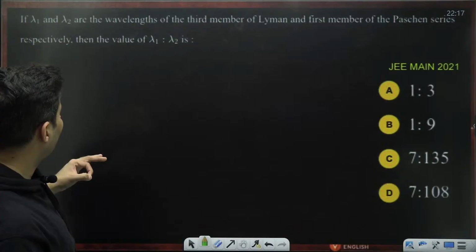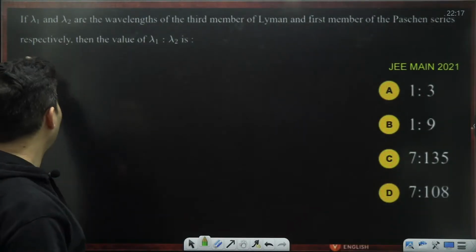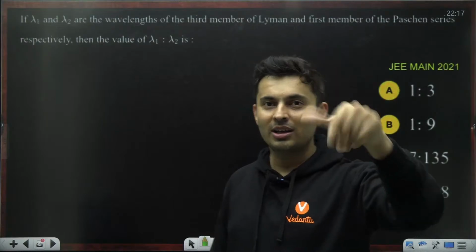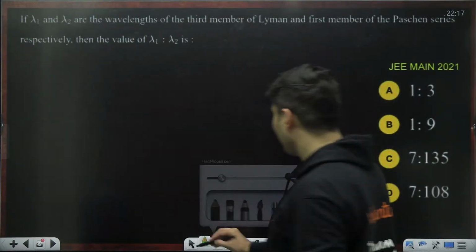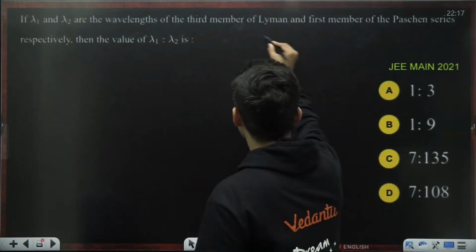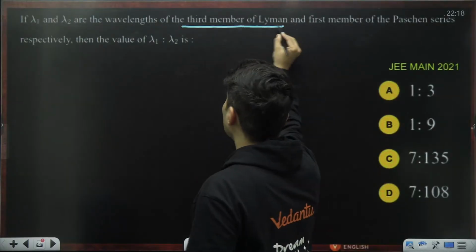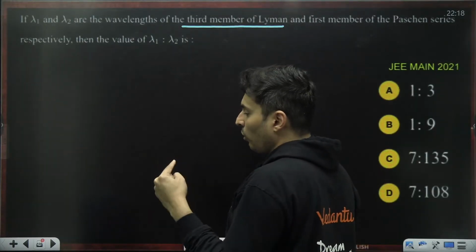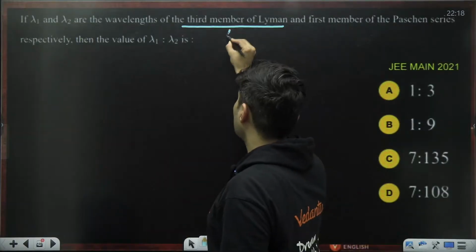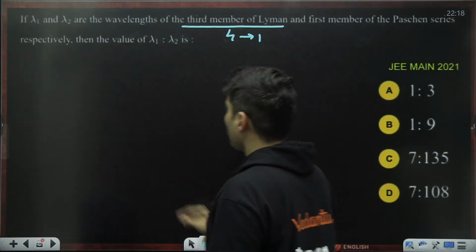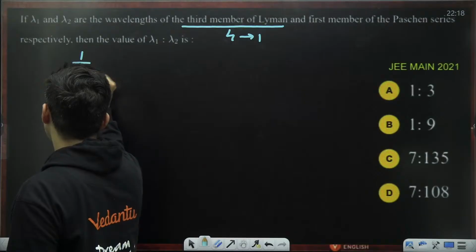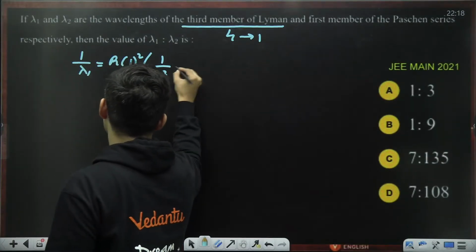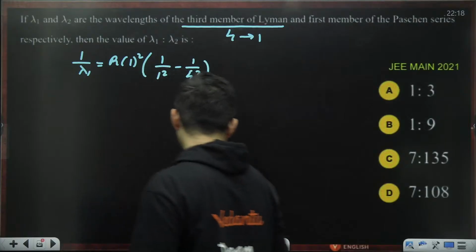If lambda 1, lambda 2 are the wavelengths of the third member of Lyman first... did I not just tell you these questions get repeated? Lambda 1, lambda 2 ratio for Lyman-Balmer transition. See, again, same thing, guys. Third member of Lyman. Lyman is n is equal to 1, third member: 2 to 1, 3 to 1, 4 to 1. So this is the 4 to 1 transition. So basically 1 by lambda 1 is R into 1 square, 1 by 1 square minus 1 by 4 square.